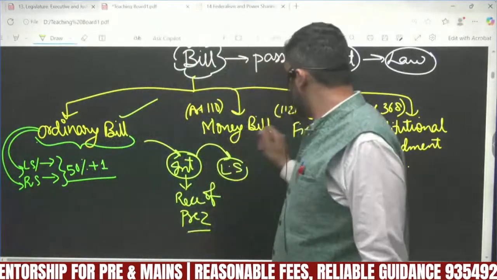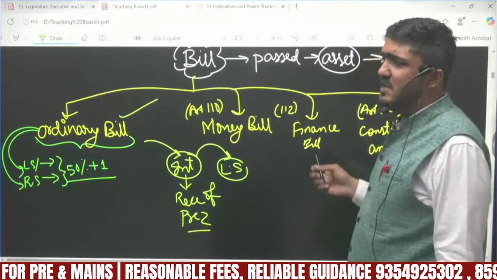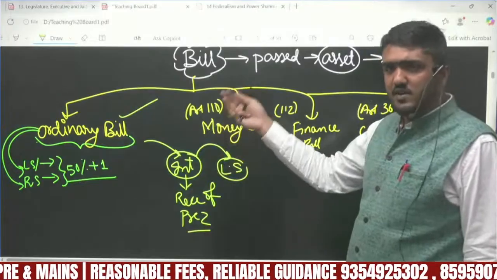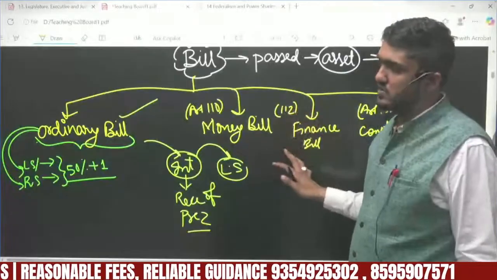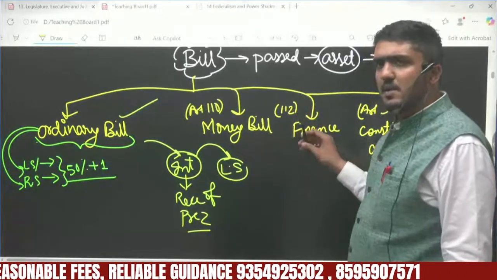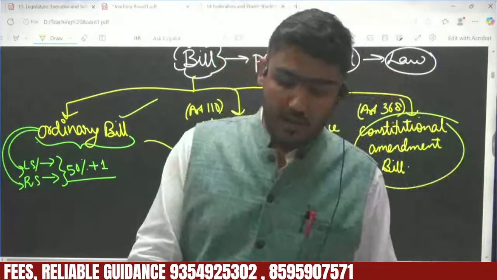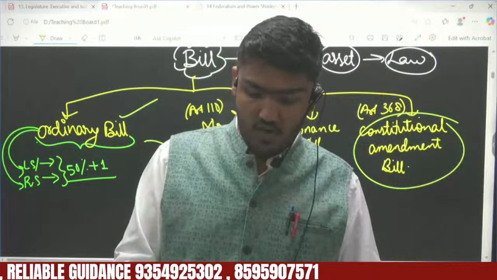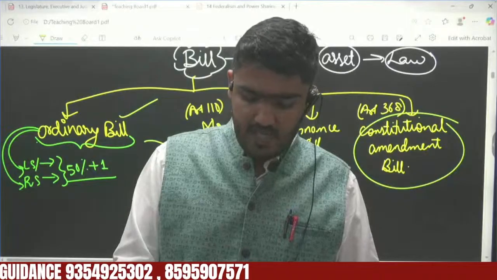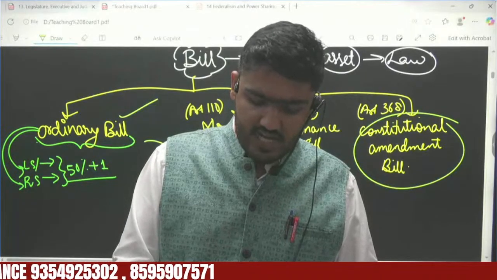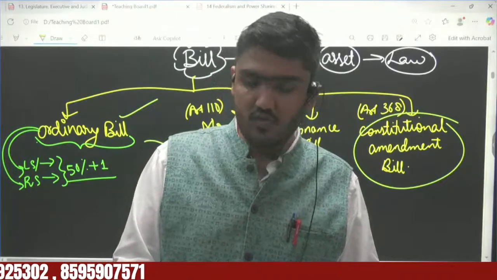With regards to a finance bill, it is not the same. A finance bill is a combination of the money withdrawing factors and other legislative matters also. But in case of a constitutional amendment bill, a bill that amends the constitution and carries provisions related to amending the constitution, that type of bill can be introduced in any house of parliament.